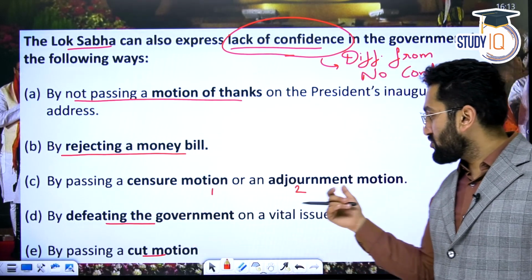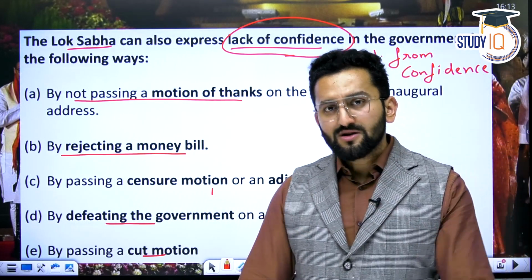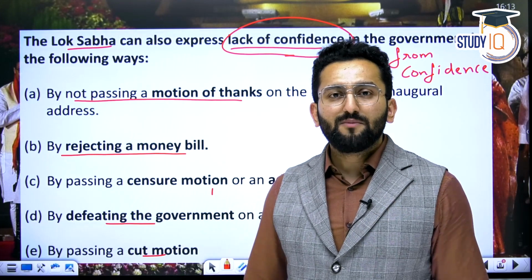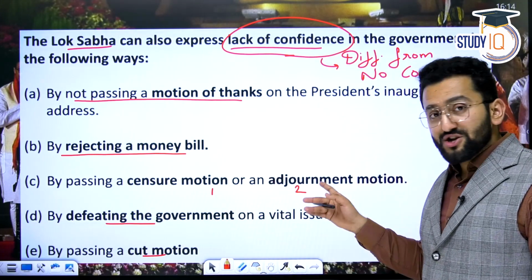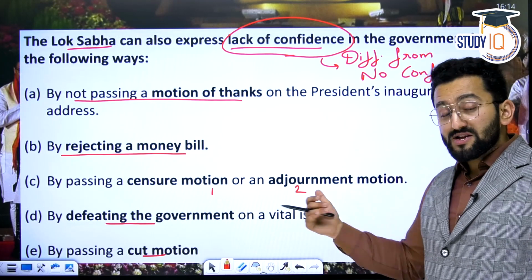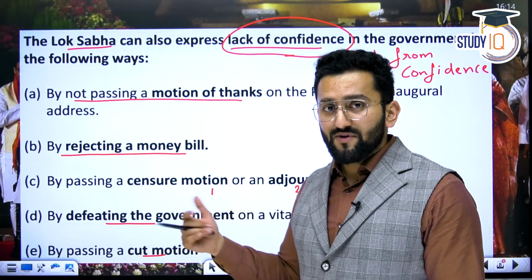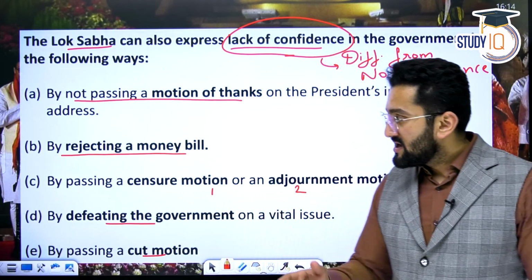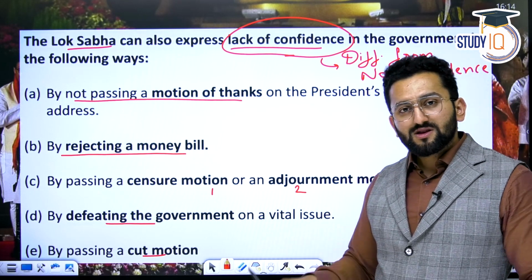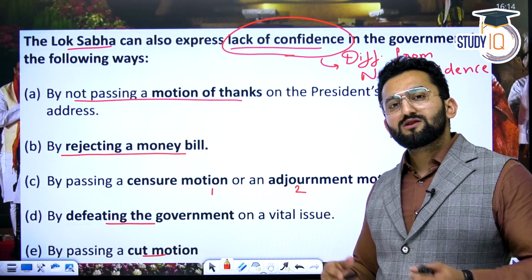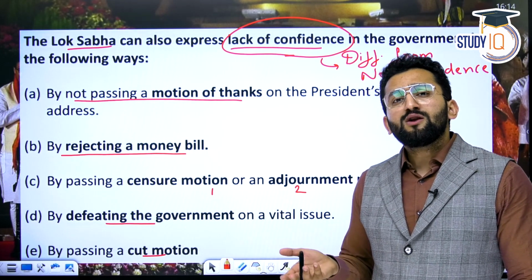By passing a censure motion, adjournment motion. Censure motion, I told you, is against a particular minister, that you're not happy with your conduct, you have to answer this. There's a breach of privilege. Adjournment motion, when there's a matter of urgent importance, I discussed this when I discussed adjournment, prorogue, right? Defeating the government on a vital issue, there's a discussion, after discussion, there's a resolution, and now the government itself is not having majority support.